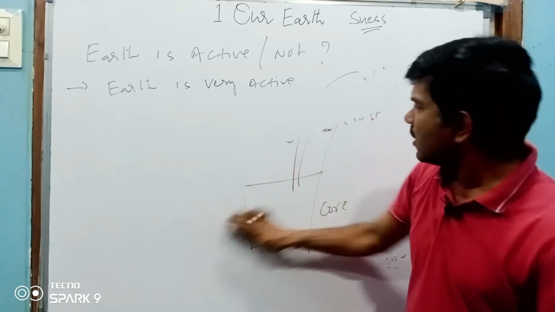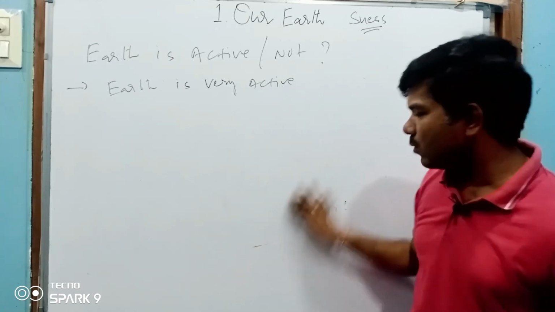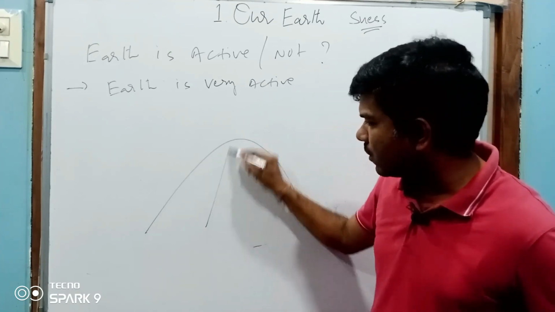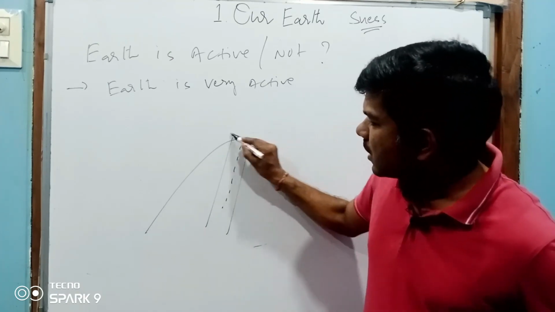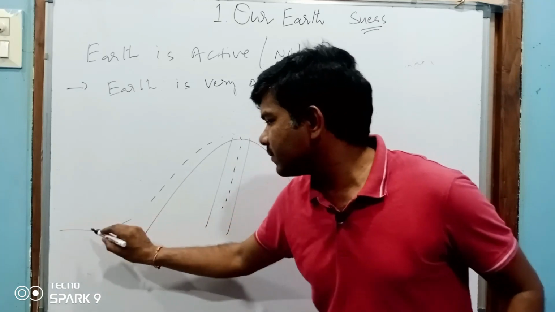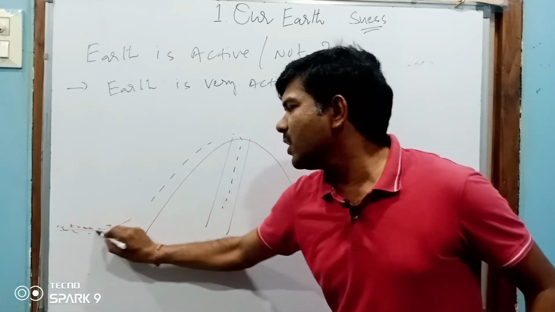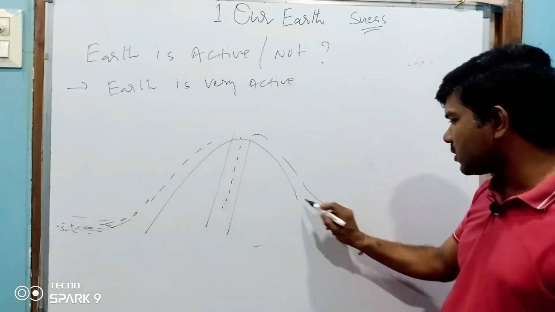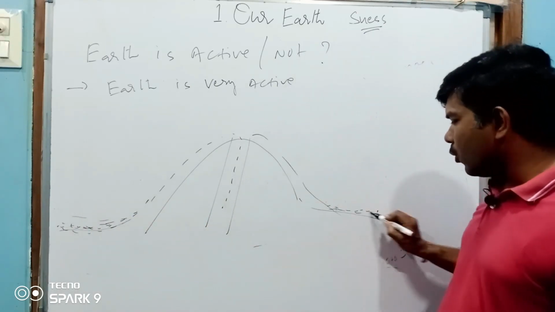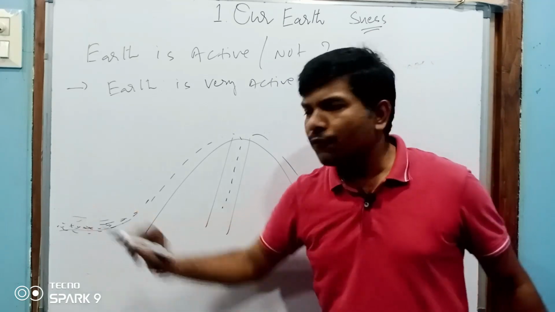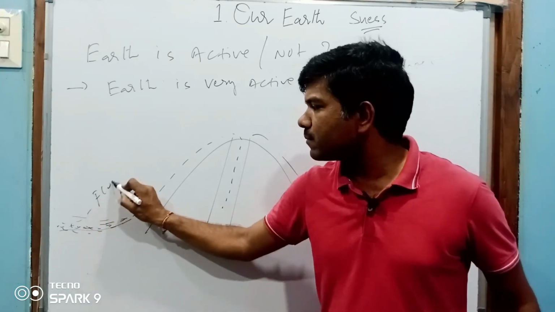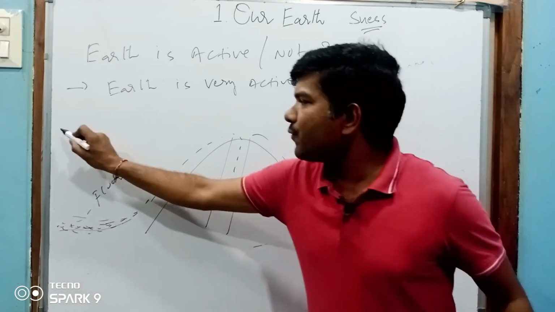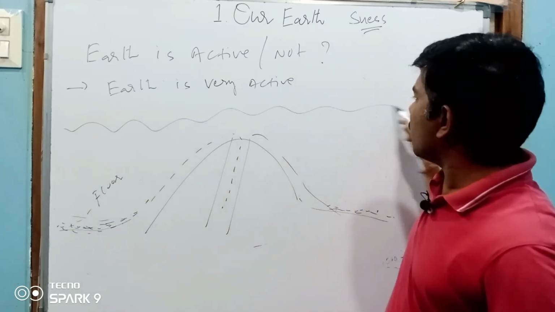For example, if a volcano erupts, what happens? When the volcano erupts, it forms a new land. It forms different sediments, different rocks. It pours lava on the floor. It becomes a new landform.